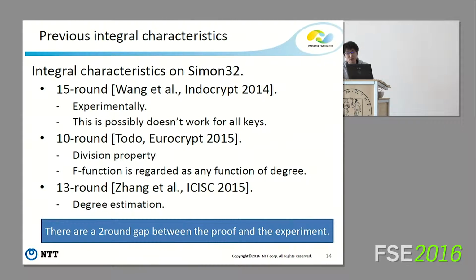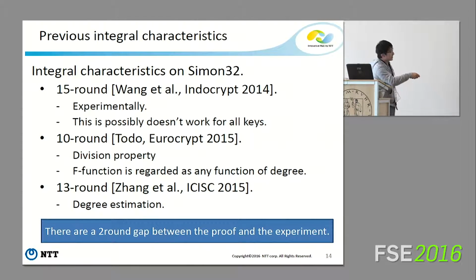But we already know better integral characteristics. For example, in the Eurocrypt paper, this integral characteristic was confirmed experimentally, and it covers 15 rounds. But since it was confirmed experimentally, it possibly doesn't work for all secret keys.